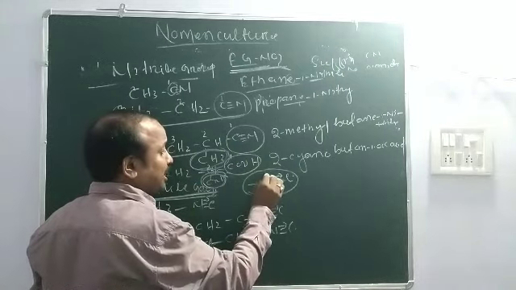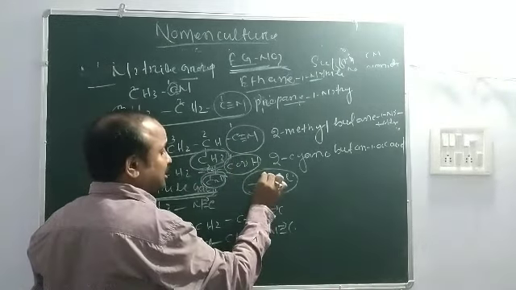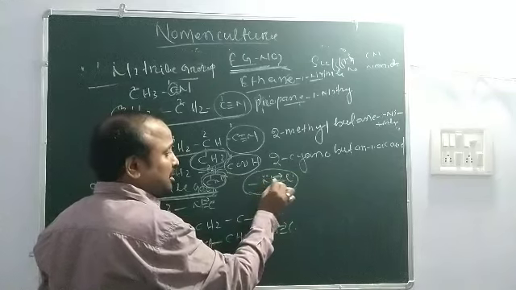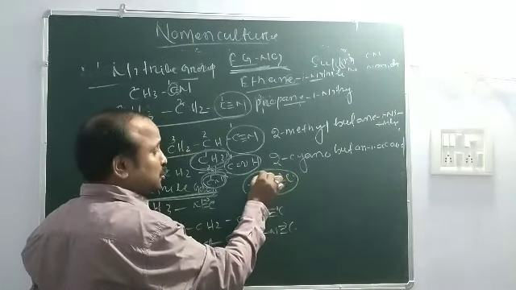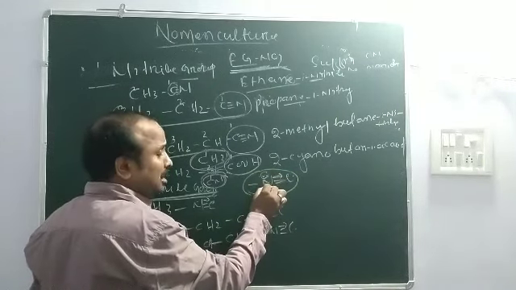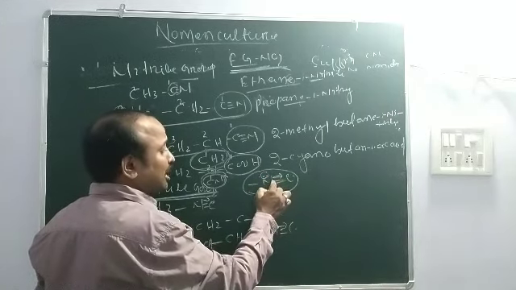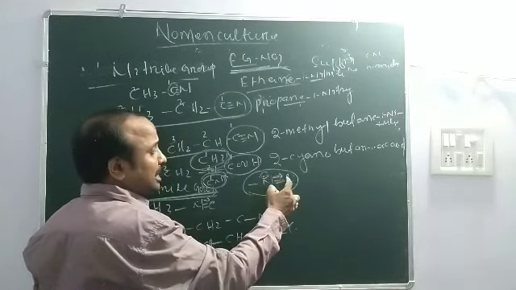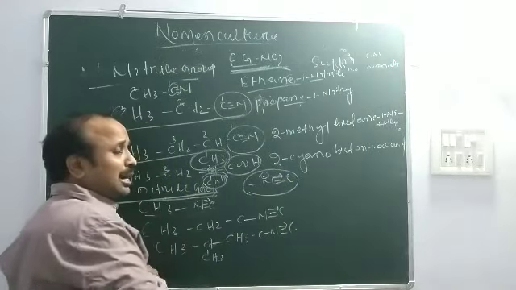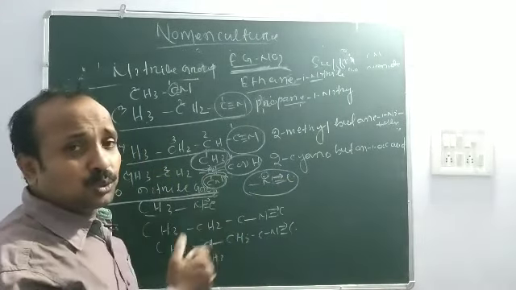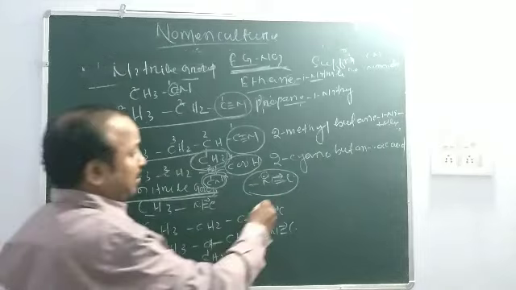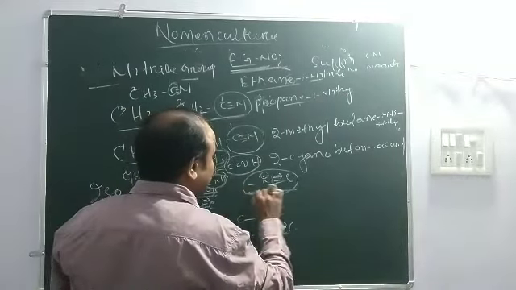The lone pair of electrons of nitrogen is shared by both nitrogen and carbon. The other bonds are mutual sharing. Okay, this is the NC.